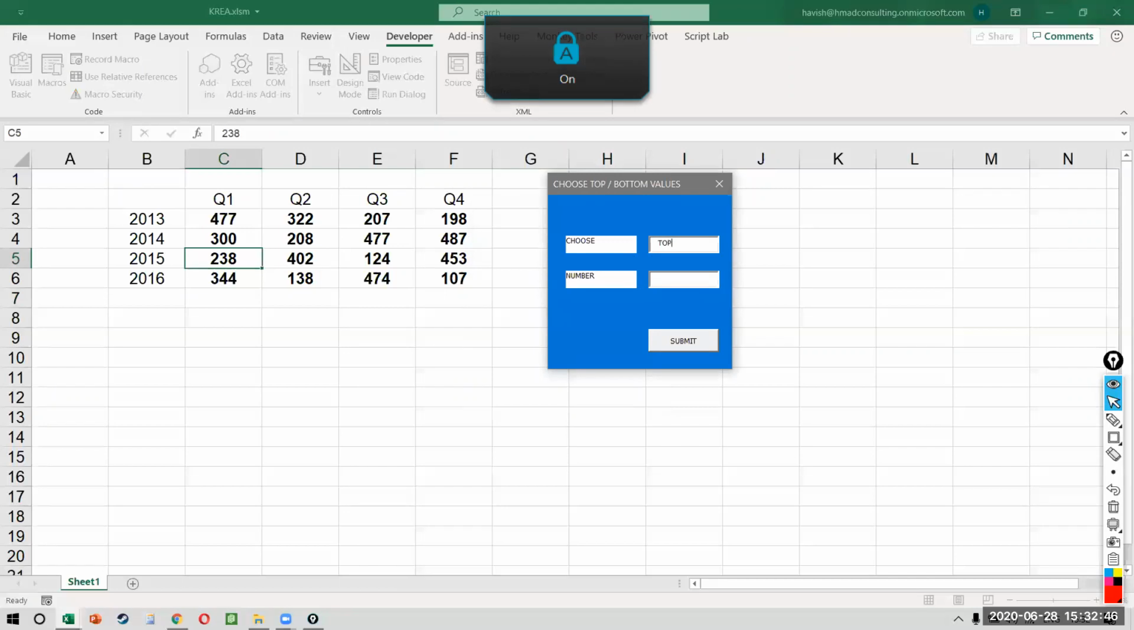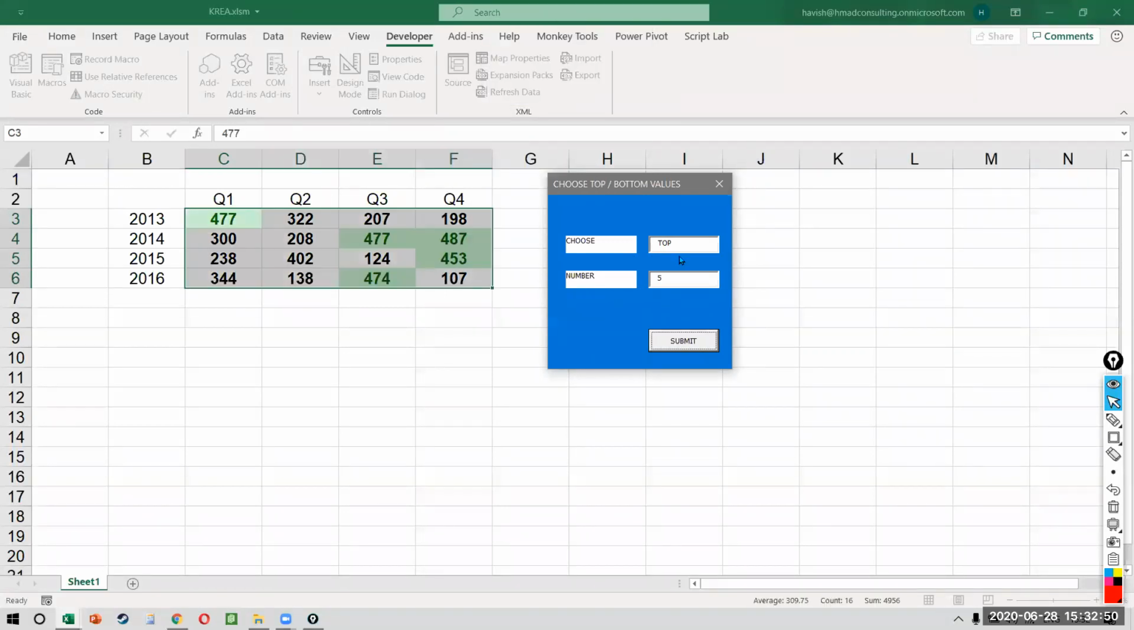I can choose top and 5 and it selects the top 5. If I say top 10, it selects the top 10. Suddenly I say, no, show me the bottom 5. It will show me the bottom 5 like this. Okay. Any questions?